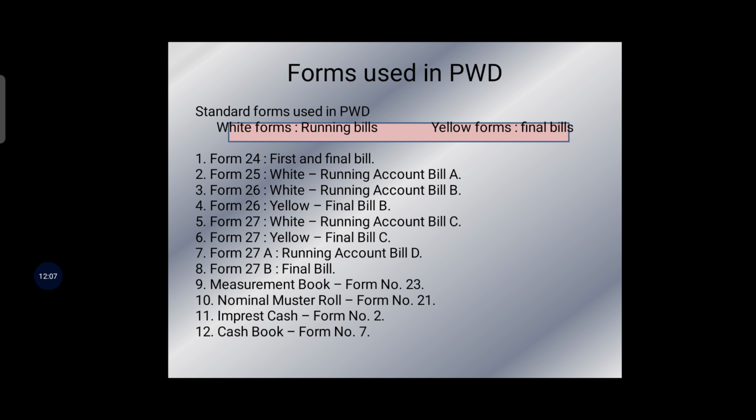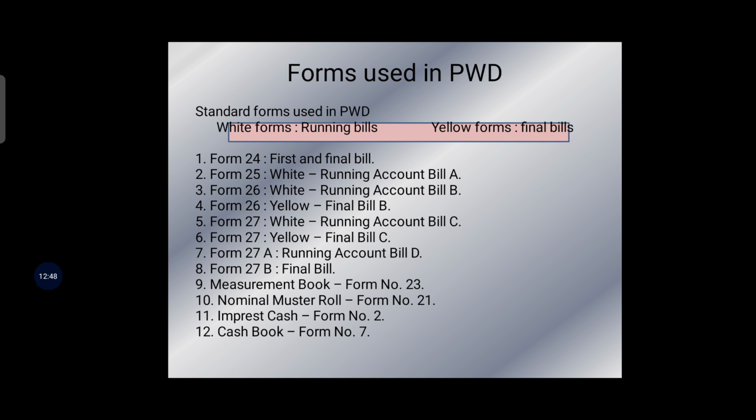So here are the forms used in PWD. Standard forms used in PWD: the white forms are used as running bills and the yellow forms are used as final bills. Okay, so these are the list of bill forms. Form number 24 is your first and final bill. This form is used for making payments to the contractor both for work and supplies when a single payment is to be made on the completion of the whole work or a supply as a final payment.